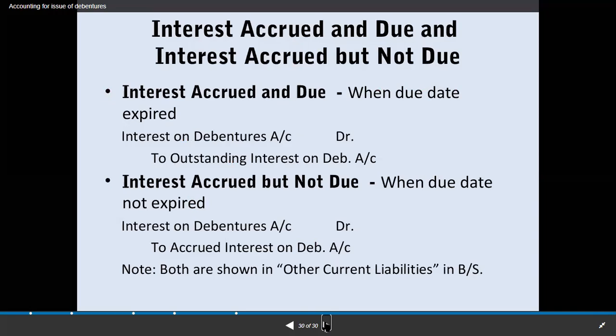The journal entry is interest on debentures account debited to outstanding interest on debentures account. And the next one is interest accrued but not due. That means when the due date is yet to come, the journal entry is interest on debentures account debited to accrued interest on debentures account. And both are shown in other current liabilities in the balance sheet.